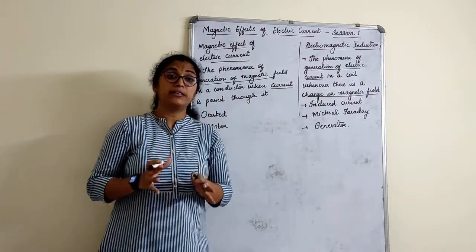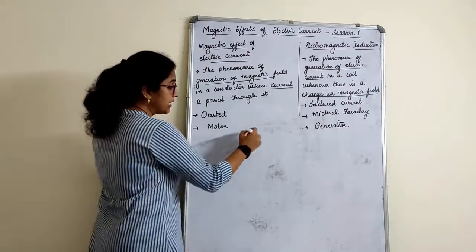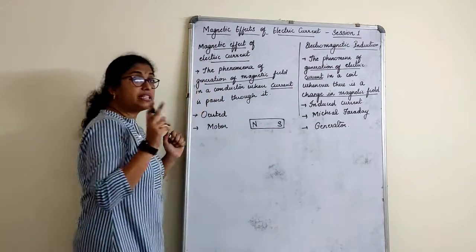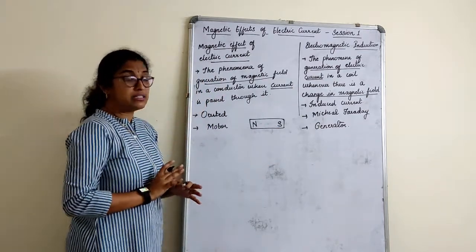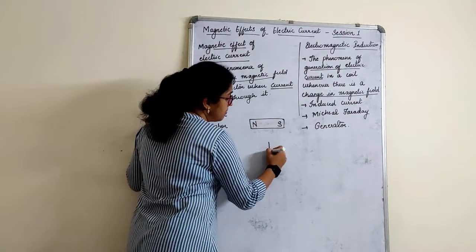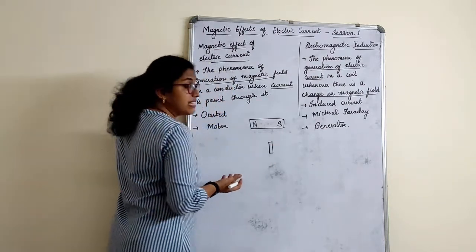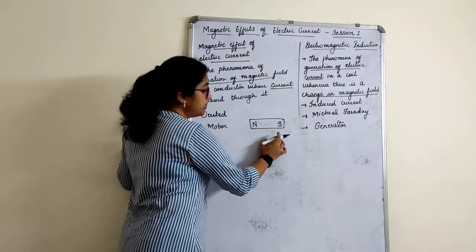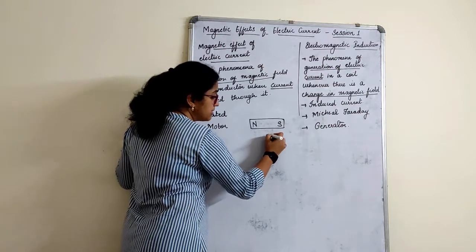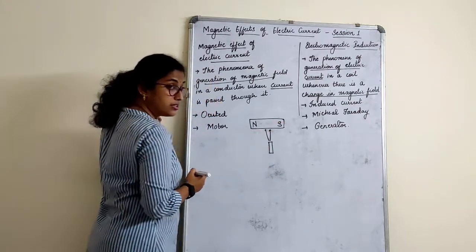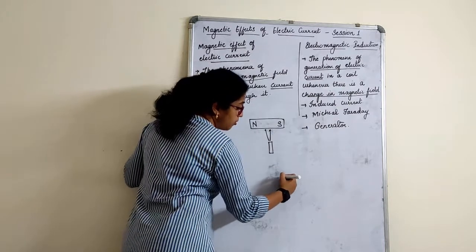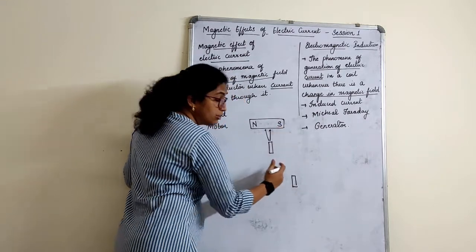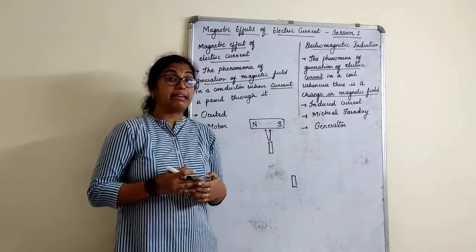Now what do you mean by this magnetic field? Assume that I have a bar magnet, okay? So we always know that magnets always have two poles, one is north and another is south. And I have some magnetic substances like iron, nickel, cobalt, which a magnet can attract. I keep this in a certain range, that means this can actually be attracted by the magnet, right? Now I keep the same object somewhere here. So do you think this magnet can attract? Depends on the magnetic strength.